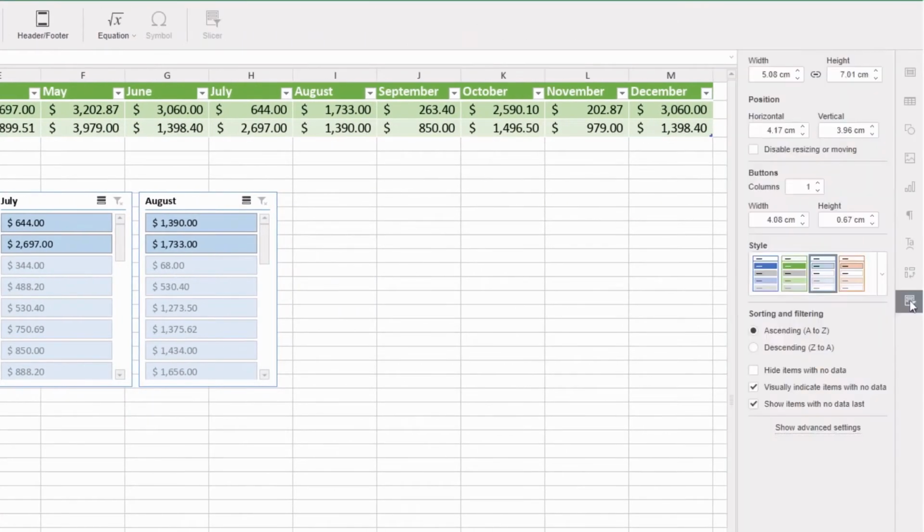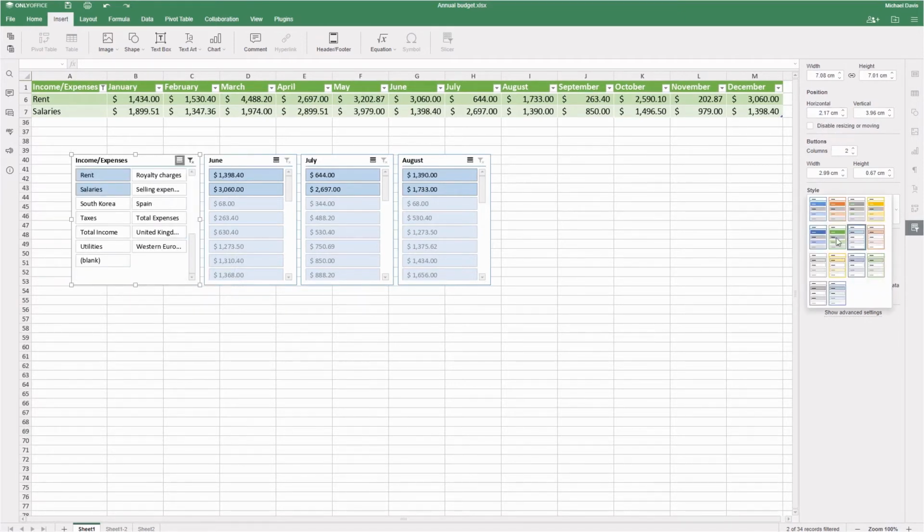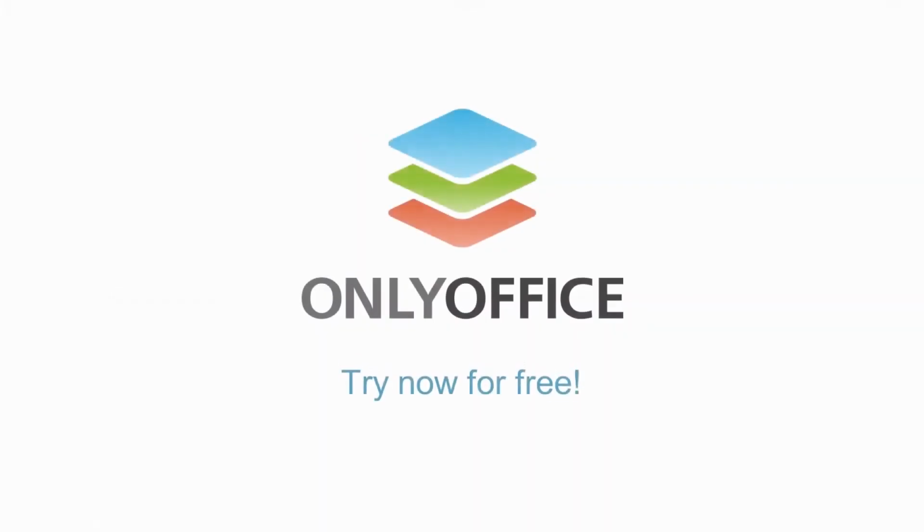In the Slicer Settings tab on the right side toolbar, you can edit size and position of slicers, their layout and style, or disable them from resizing or moving. You can also adjust the way data is sorted out, hide and show empty cells, and much more. Please note that slicers can be added to formatted tables only.